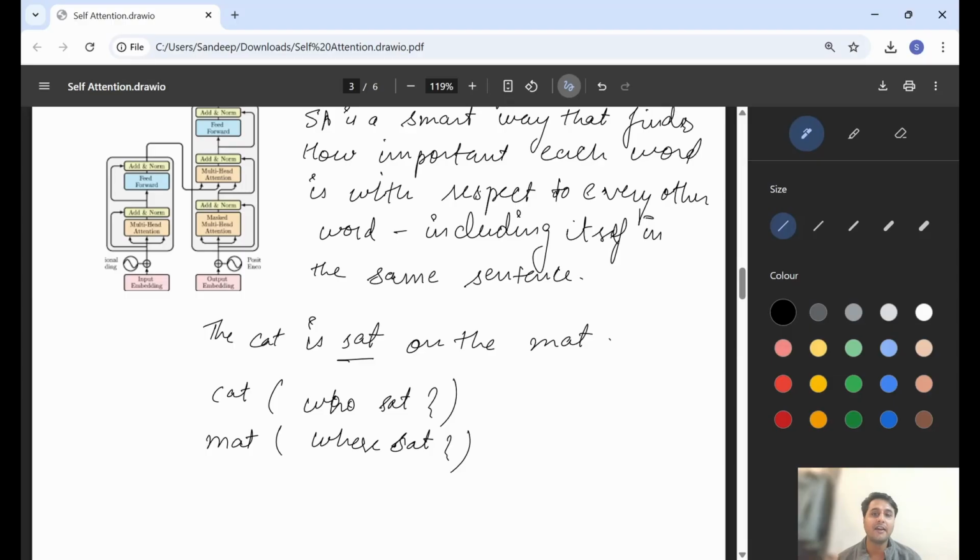And why do we add self to the attention? Because we are looking at words inside the same sentence, including itself. So this is self-attention basically.